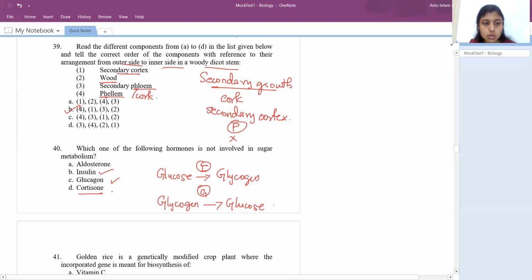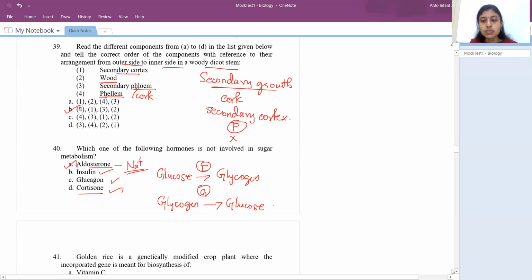Okay, right. So cortisone also plays an important role during sugar metabolism, and aldosterone. Aldosterone doesn't do that work. Aldosterone is a mineralocorticoid responsible for sodium and all other mineral reabsorption. Okay, right? So that is not an answer.